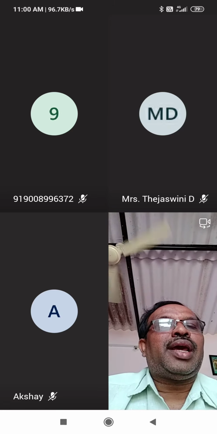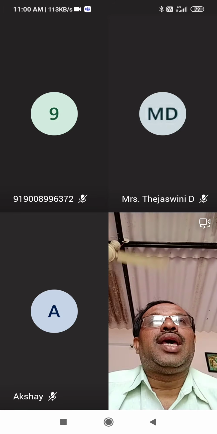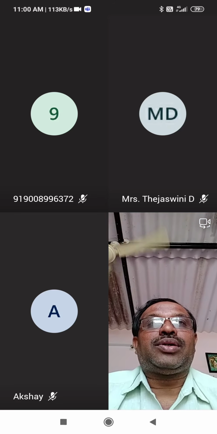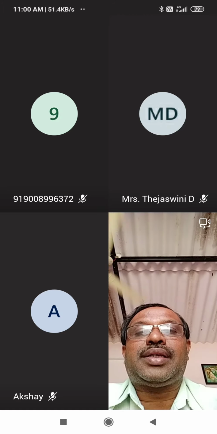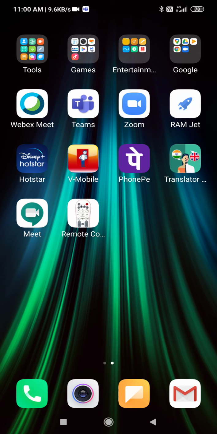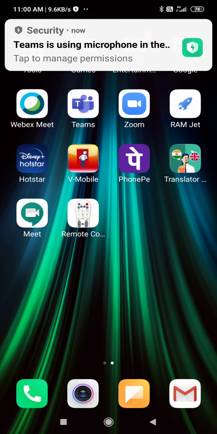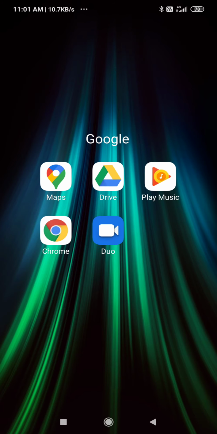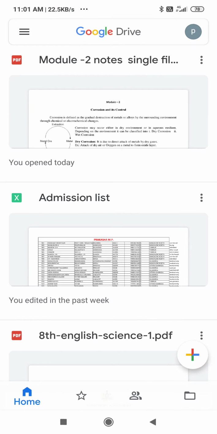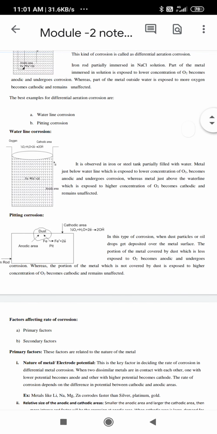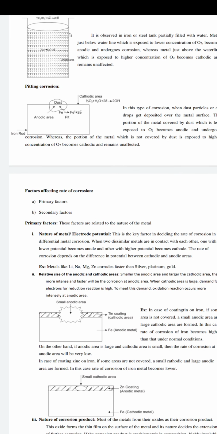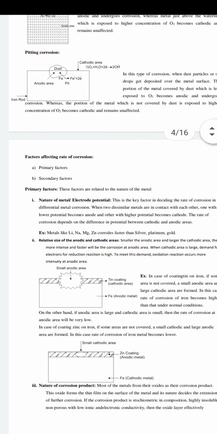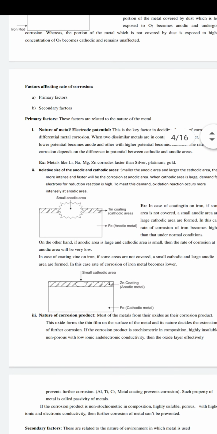Waterline corrosion as well as pitting corrosion are due to the formation of anodic and cathodic areas, especially a small anodic area and a large cathodic area. Due to this, severe corrosion takes place. The rate of corrosion is more.